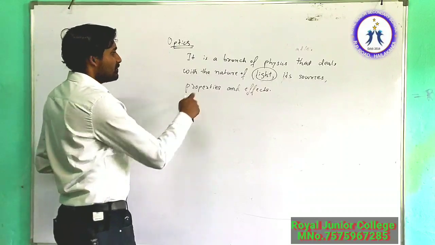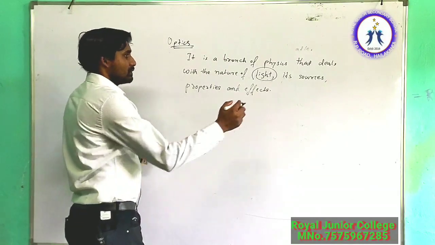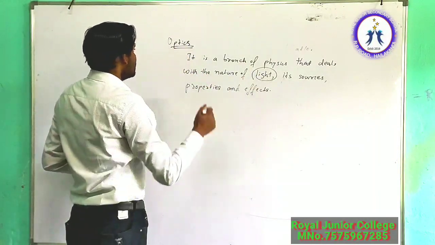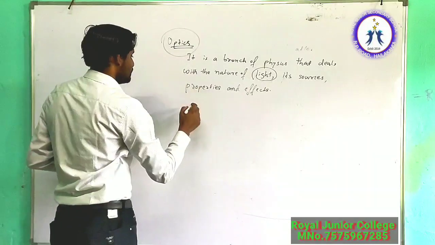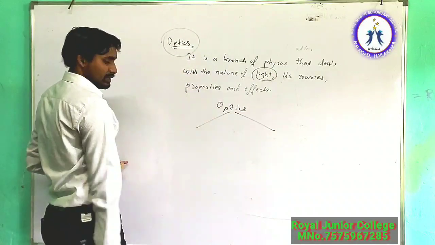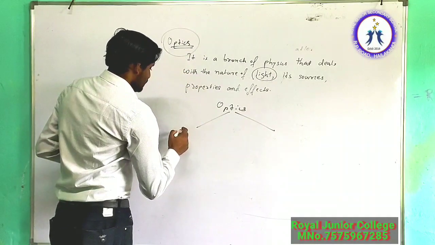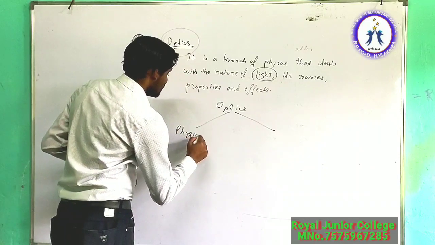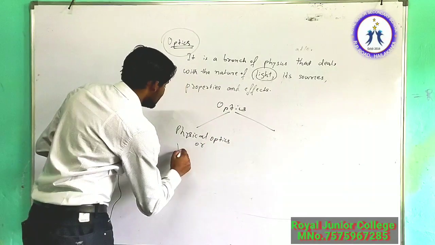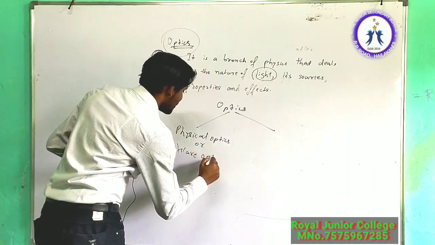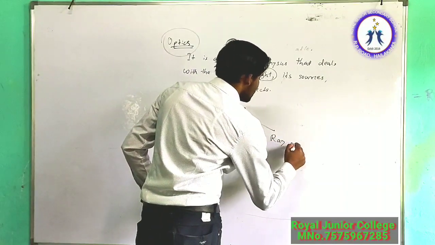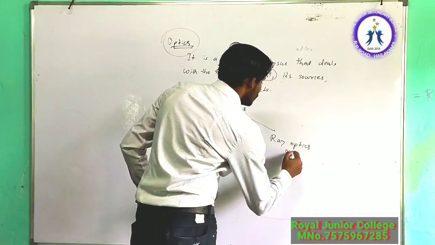After knowing that, optics is again divided into, if we categorize optics again, your physical optics, or sometimes it is also called wave optics. Again, it is divided into ray optics or geometrical optics.